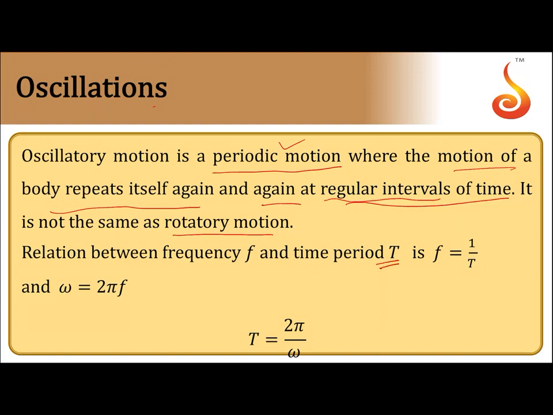Per second, how many times it oscillates, that is called frequency. So frequency and time period are reciprocally related. f is equal to 1 by T, and we define a quantity called angular frequency, omega is equal to 2 pi f. So you can write it as 2 pi by T, where T is time period, because f is equal to 1 by T. Frequency is measured in hertz, time period is measured in seconds, and omega, the angular frequency, is measured in radian per second. So from this, T is equal to 2 pi by omega.